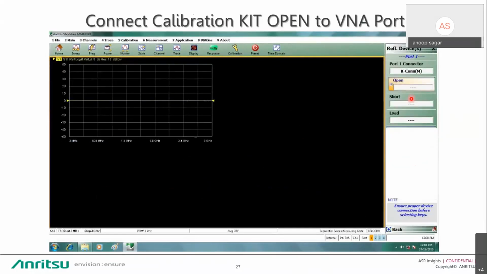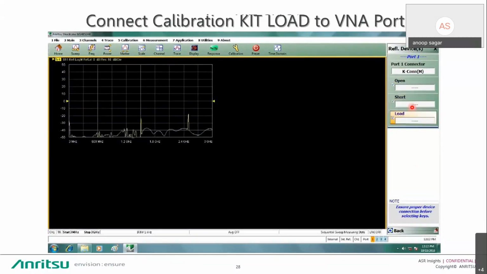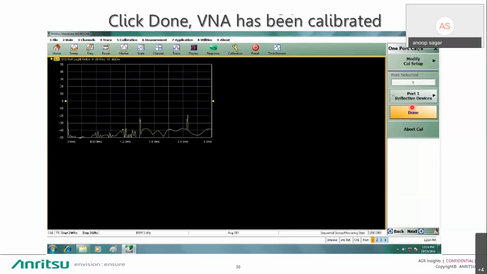After selecting 1-port calibration, you have to connect your calibration kit open to the test port. In the second step, you connect short. In the third step, you connect load. After doing these 3 steps, your calibration is done, and all errors which occur due to cable or adapter are accounted for.